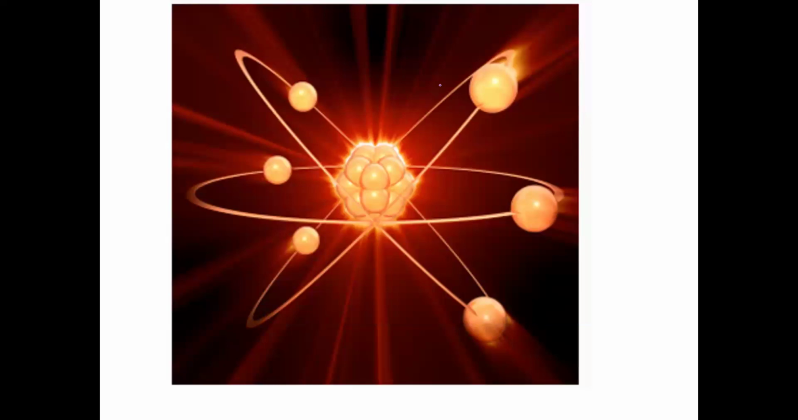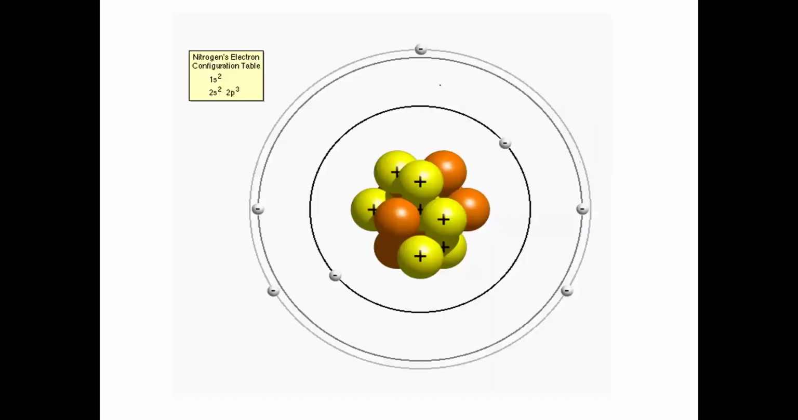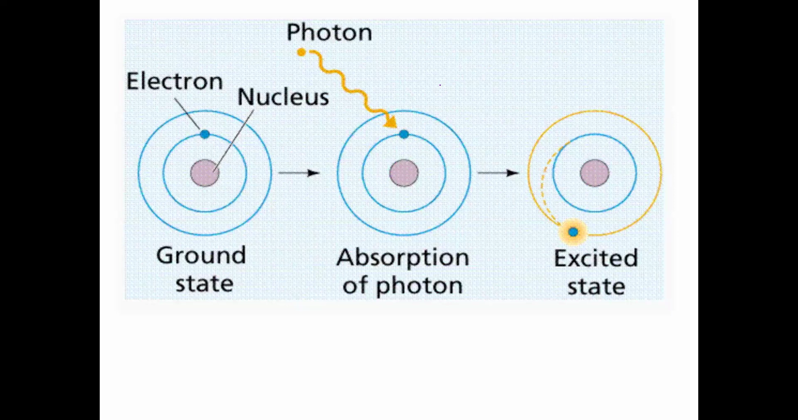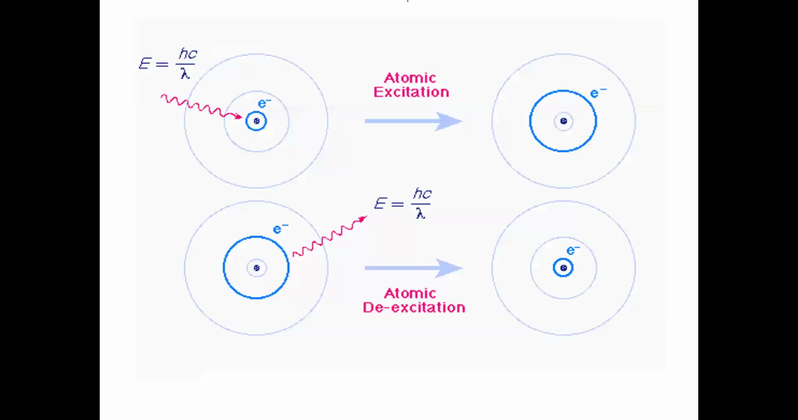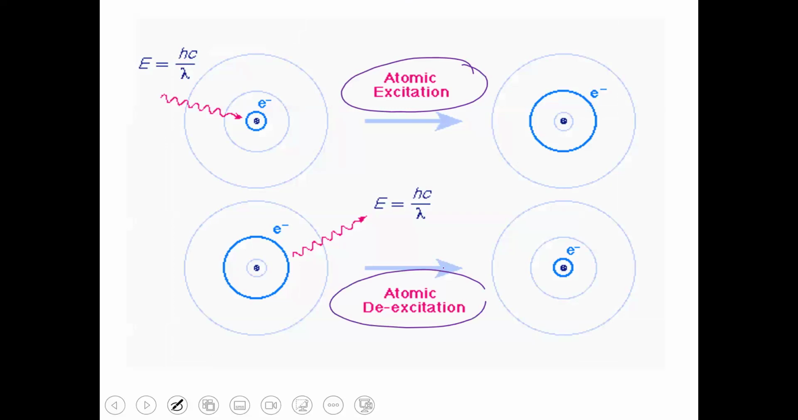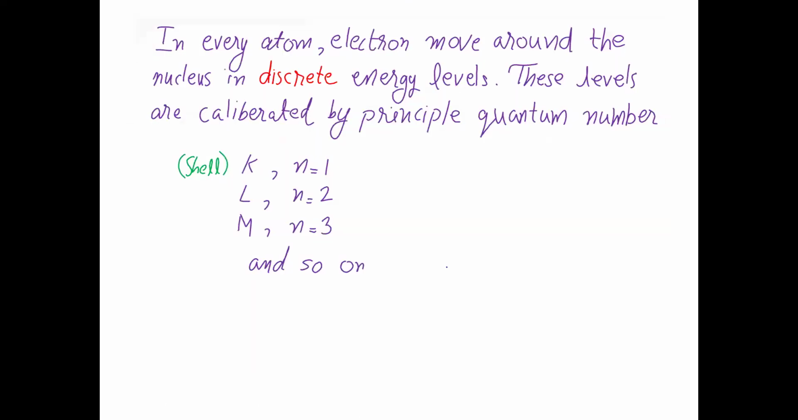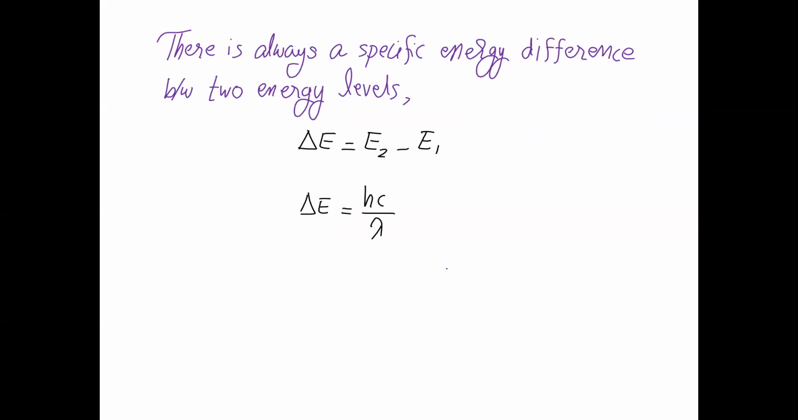What is emission spectrum? Electrons are orbiting around the nucleus. They have their own energy levels. When a photon of suitable energy hits an electron, the electron will jump to a higher level. It will stay there for some time and then come back. This is called excitation and then de-excitation. So an electron can jump from one level to another.